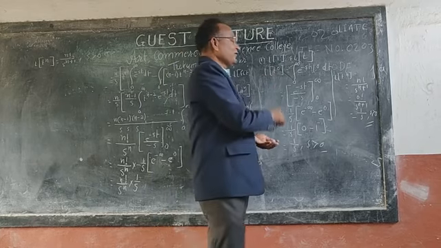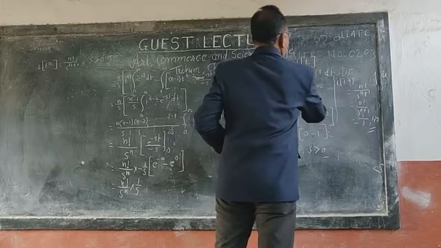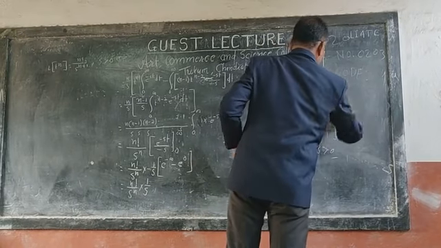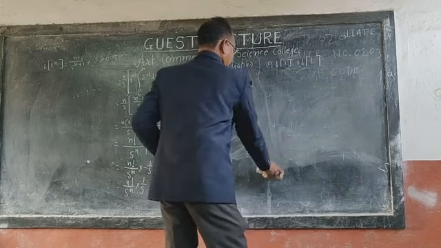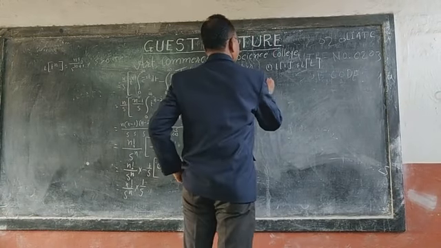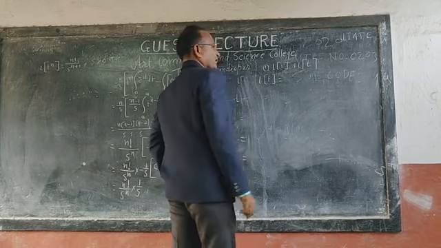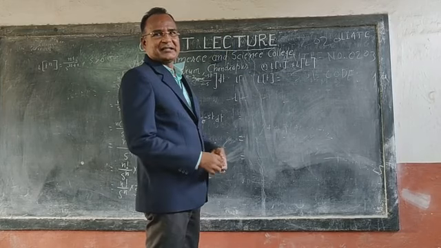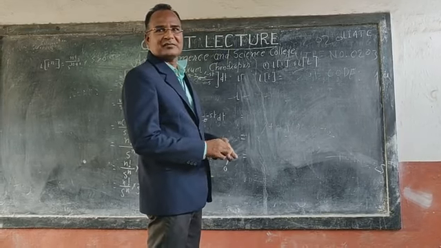And then the Laplace transform of t, L of t, by applying the standard result, that is the Laplace transform of t to the power n.